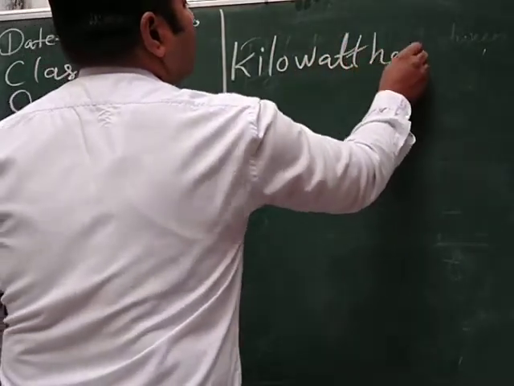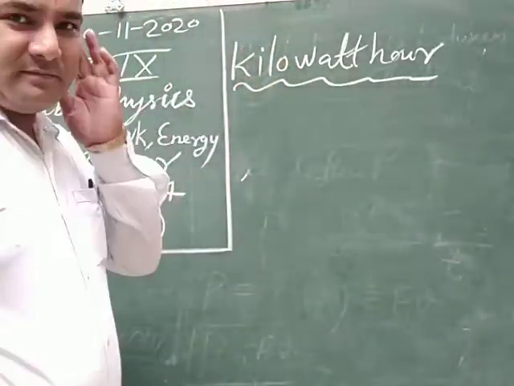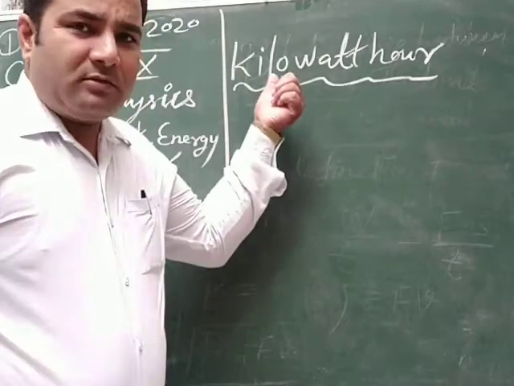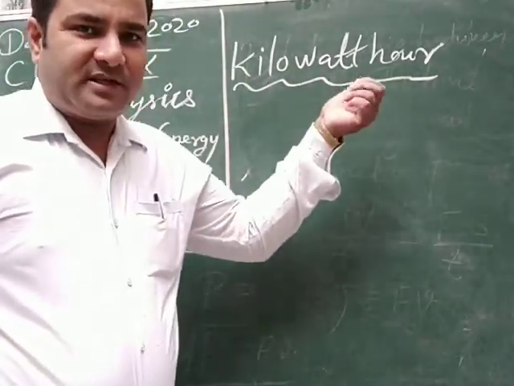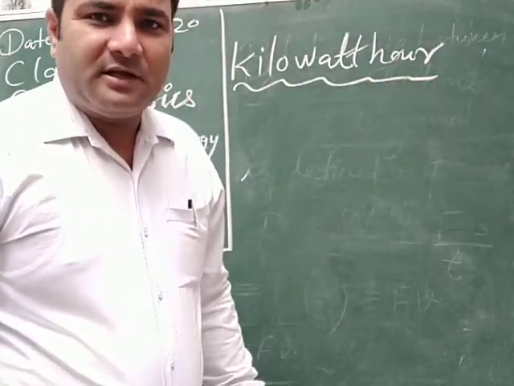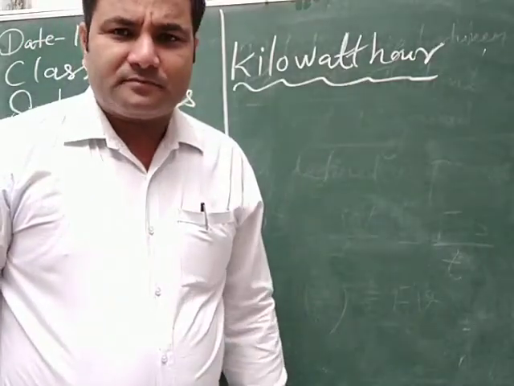Kilowatt hour, a very important and very easy topic. Kilowatt means 1000 watt, and hour means 60 minute, or 60 into 60, 3600 second.